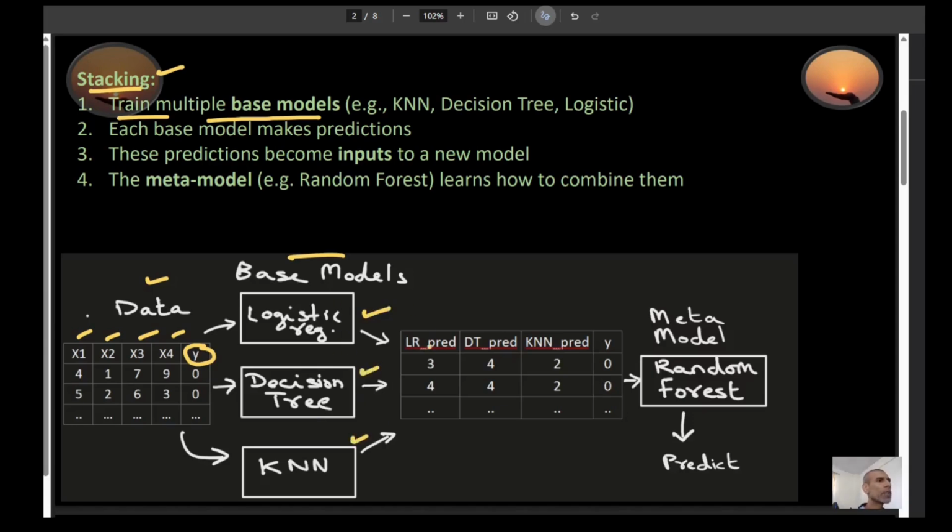They're going to make their own predictions. So let's say logistic regression makes a prediction right here. This would be a column for logistic regression. Your decision tree makes its prediction, so this would be that column, and then KNN makes its own prediction. That would be this column right here. Now this data gets fed to one final model, which is called the meta model. Let's say I'm picking random forest as my meta model. Now this model gets trained on this data set, and this is the general idea of stacking.